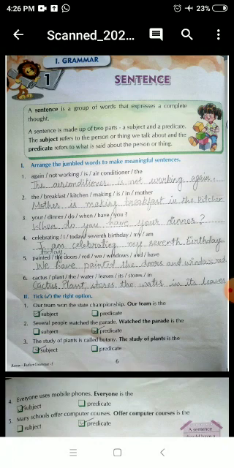So students, what is a sentence? A sentence is a group of words that expresses a complete thought. So when words are arranged together so that they express a complete thought, understood? When there are many words arranged in a proper way, which gives some meaning, that is called a sentence.